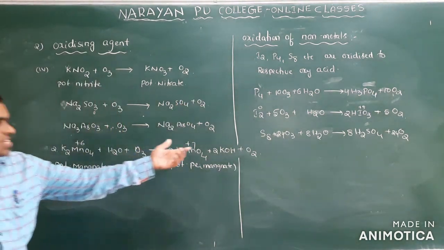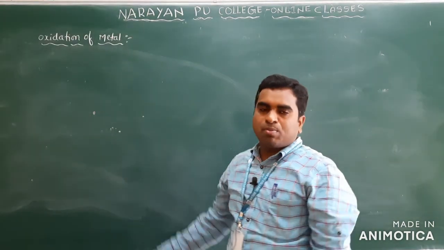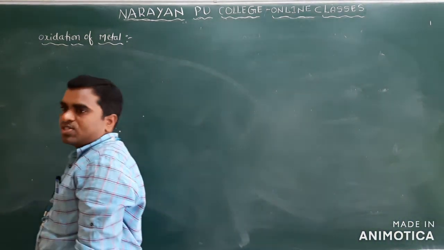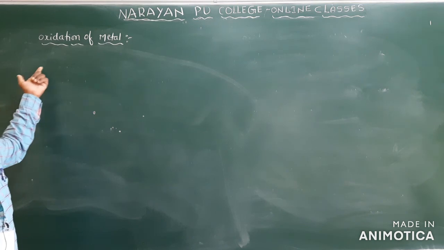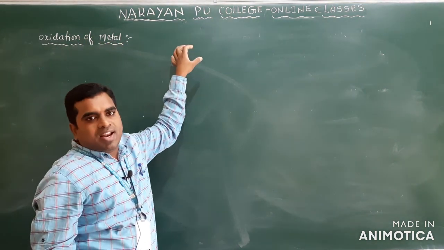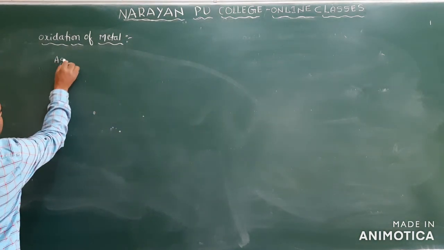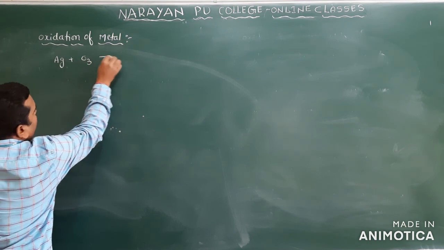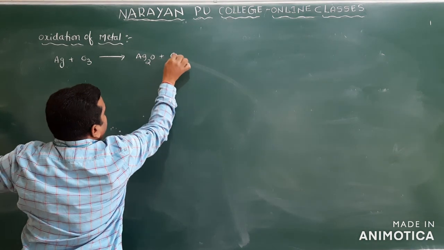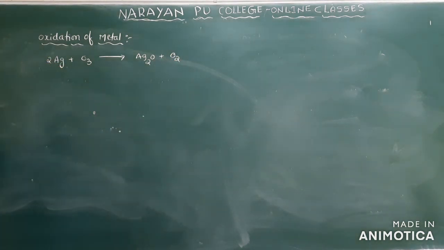And metalloids also, for example arsenic, giving arsenic acid. So next, we have discussed the oxidation of compounds and the oxidation of non-metals, and the next one is oxidation of metals. When metals react with ozone, they are oxidized to the respective metal oxides. Suppose first I will write here silver. Silver reacts with ozone and you will get silver monoxide, Ag2O, plus O2. One of the products is O2. So that's why 2 molecules of Ag.